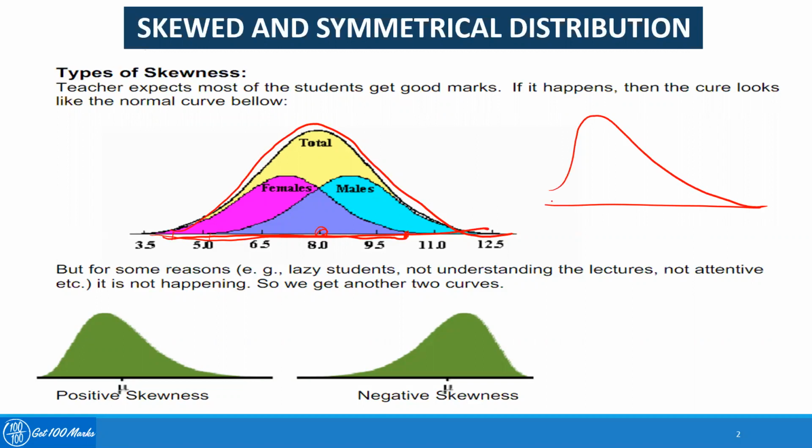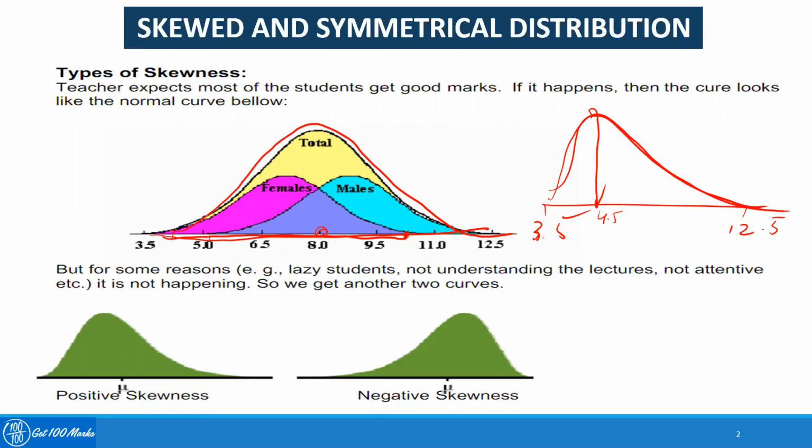Suppose the marks range again from 3.5 to 12.5. Now most of the students did not perform well. So the majority you see here, the mode, most of them are in the range of 4.5 to 5. This type of distribution is called a positive skewed distribution, where the majority of the students did not perform well.